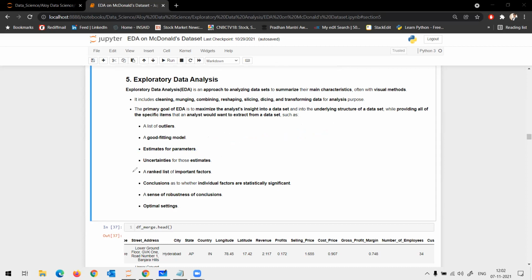Now coming to uncertainties of estimates. When you see the data, let's say you have class A and class B. Now let's say there is one more point here, close to the boundary.